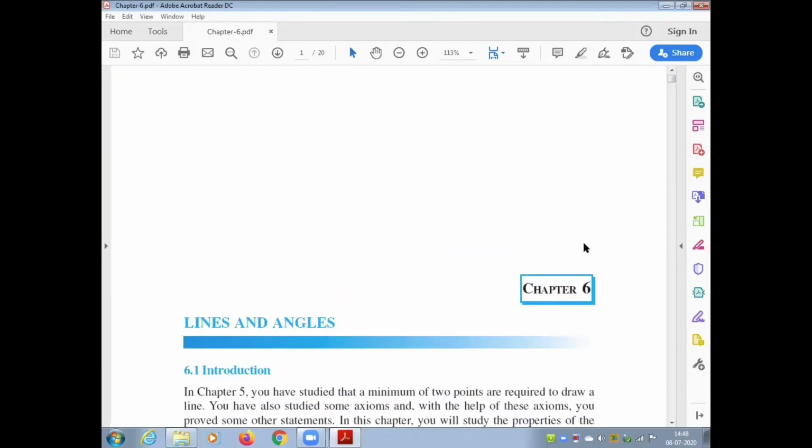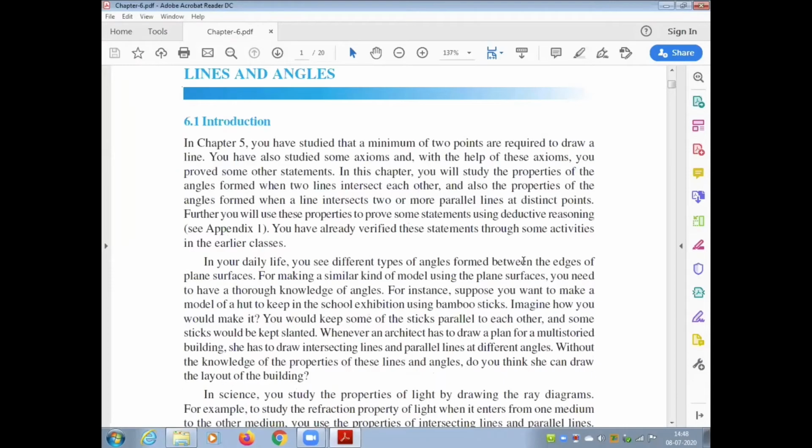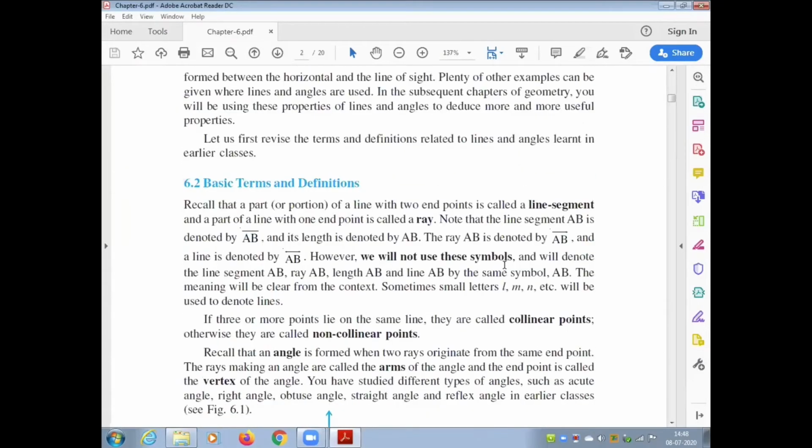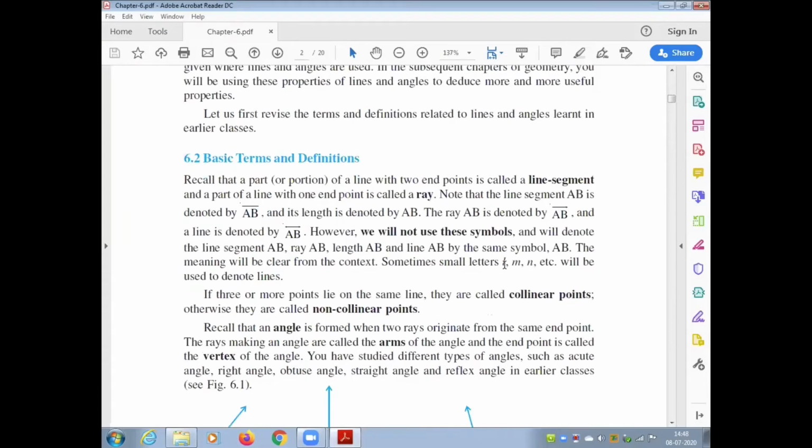Let us take for example this concept, lines and angles. Now we understand what a line is, but you need to understand the difference between a line as we normally see it, which could be a bent line, and a straight line which extends indefinitely. So, a set of collinear points and non-collinear points. What are the differences? We need to identify this when we deal with a line.